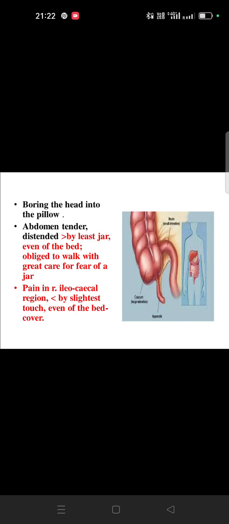Another symptom: abdomen tender and distended, ameliorated by least jar and even of the bed, and obliged to walk with great care for fear of a jar. You can see in the picture, especially the cecum region. If the patient has this, we can correlate with appendicitis. Appendicitis is inflammation of the appendix, and that area, especially, we can correlate with the McBurney point.